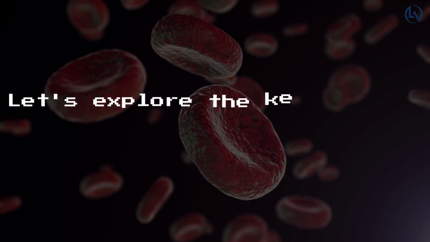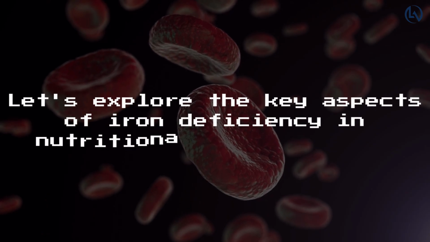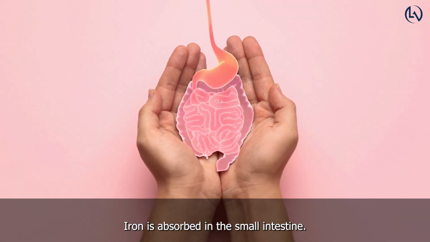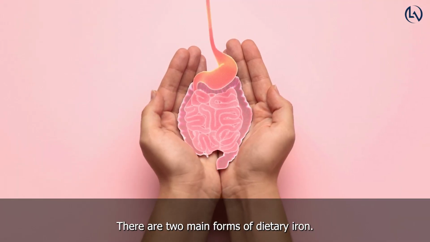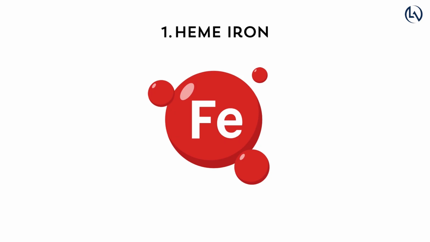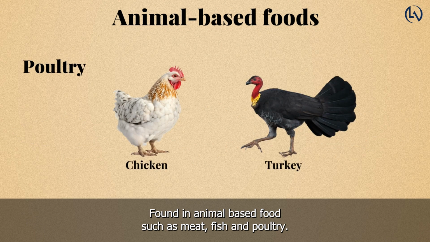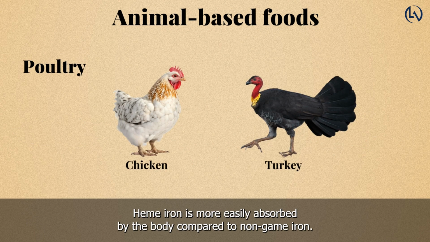Let's explore the key aspects of iron deficiency in nutritional biochemistry. Iron absorption. Iron is absorbed in the small intestine. There are two main forms of dietary iron. Heme iron, found in animal-based foods such as meat, fish, and poultry. Heme iron is more easily absorbed by the body compared to non-heme iron.